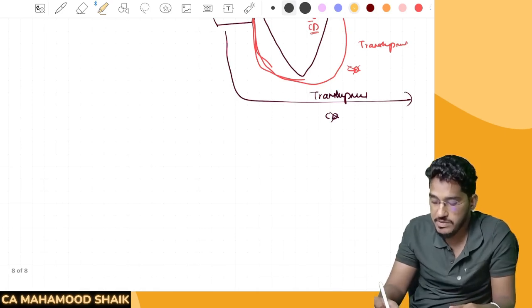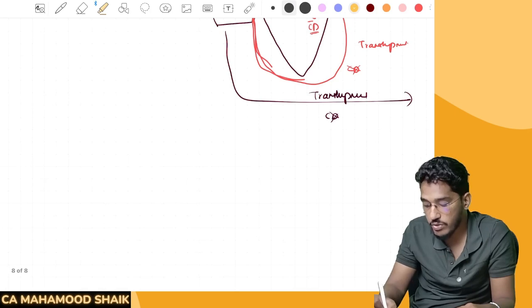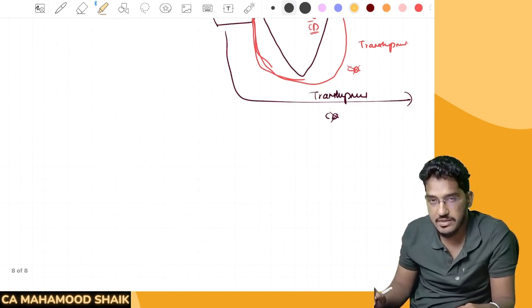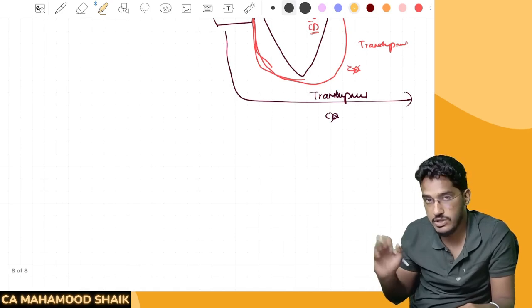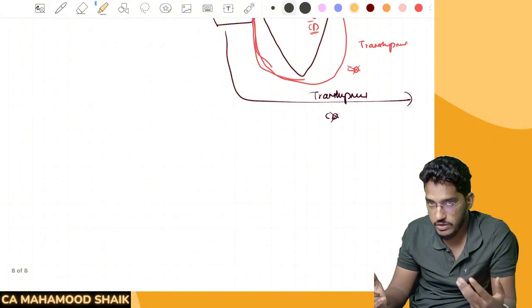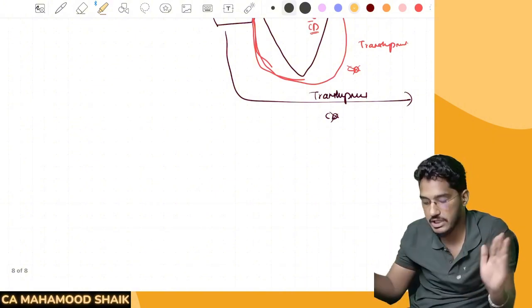Say for example, the specific duty for product A is 500 rupees for each quantity imported. For product B, 200 rupees for each quantity imported. For product C, 100. For product D, 200. For product E, you have to pay 50 rupees of customs duty for each quantity. If the duty is on the basis of quantity, then you are not determining it on the basis of value. You know the quantity, right? So here you need not pay any attention to the value.